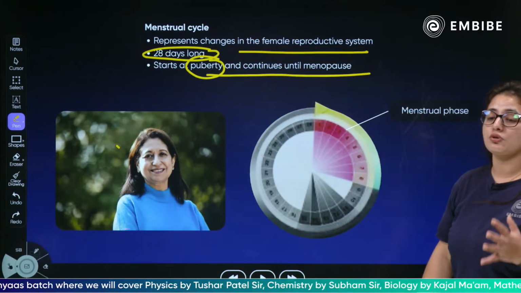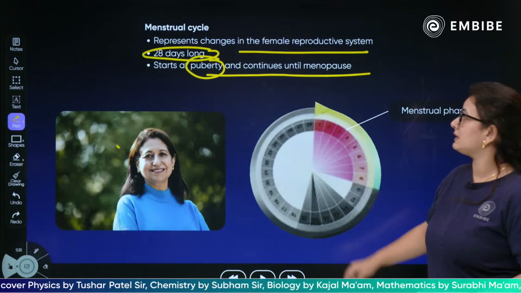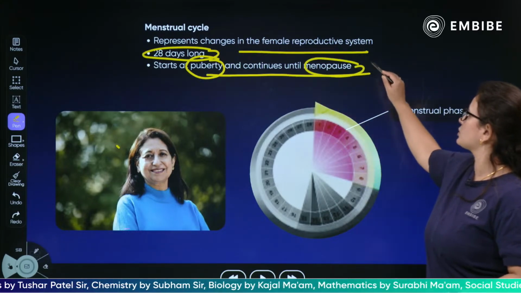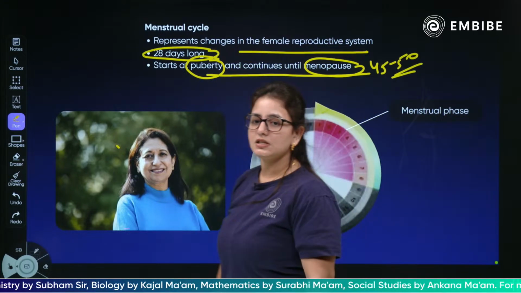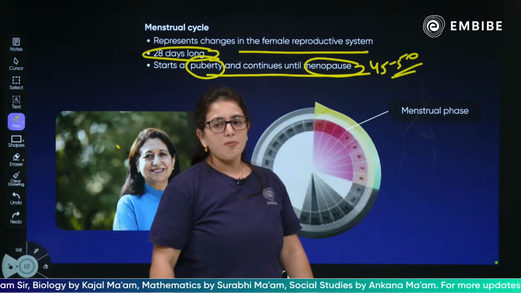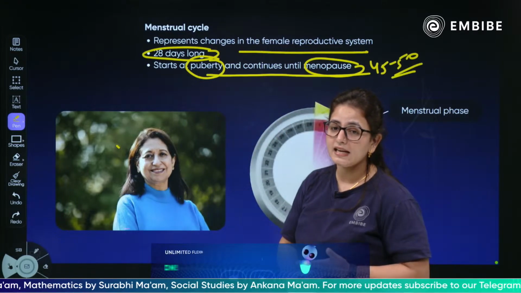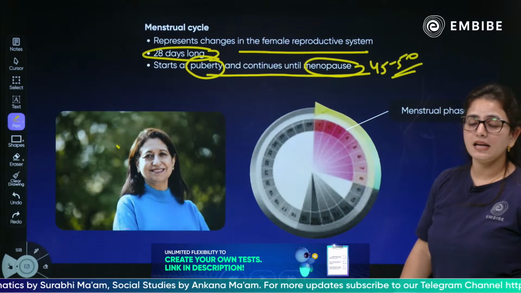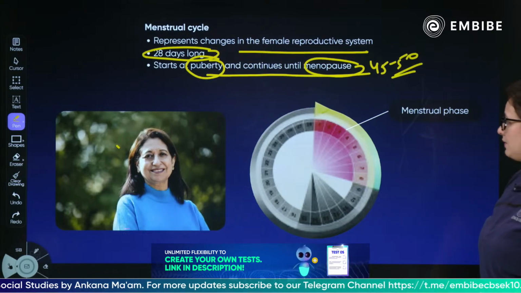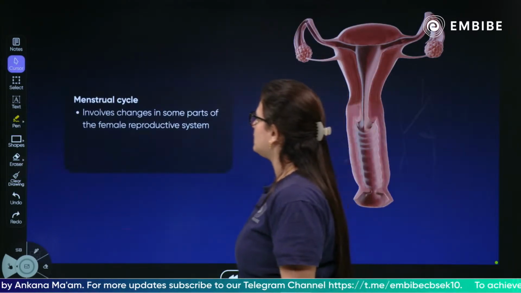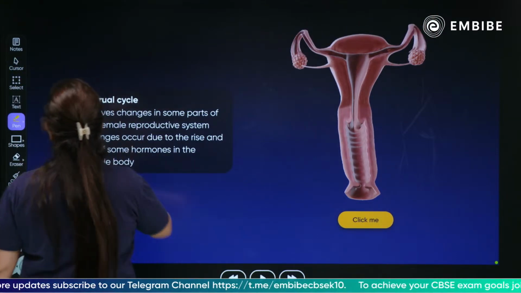The cycle starts at puberty and goes on throughout the lifetime until the age of menopause, which is approximately 45 to 50. Yes, so this is what the menstrual cycle is all about: it represents the changes in the female reproductive system. It's a 28-day long cycle that starts at puberty and continues till menopause is reached. So children, let's discuss it. What is the menstrual cycle?